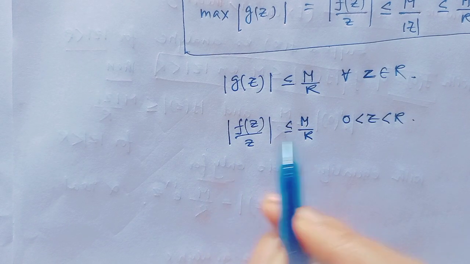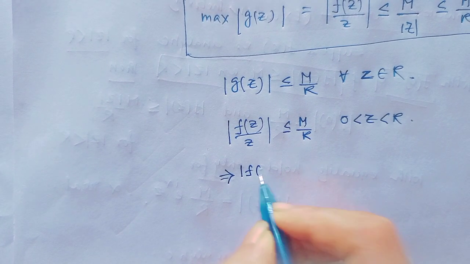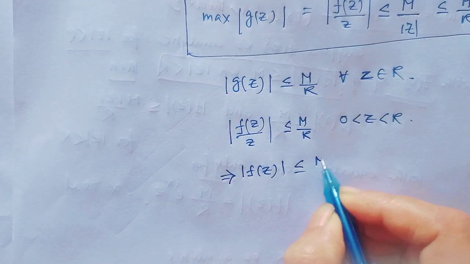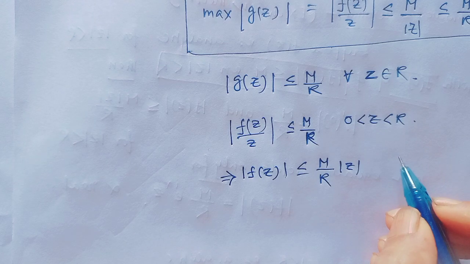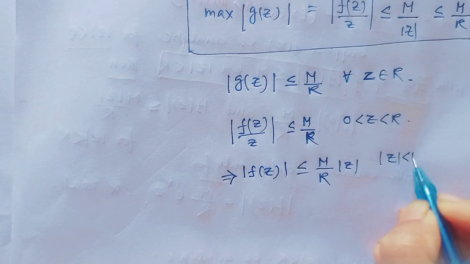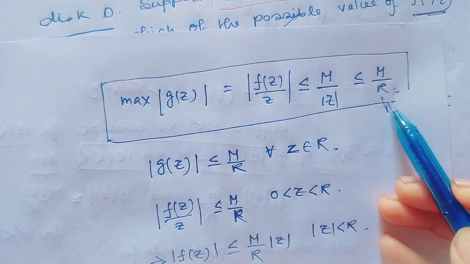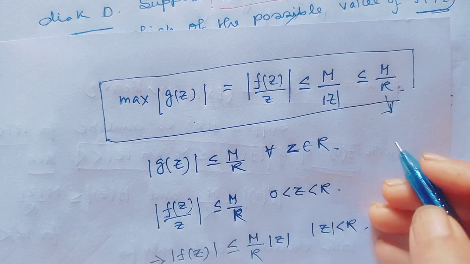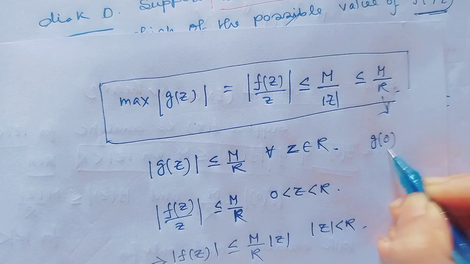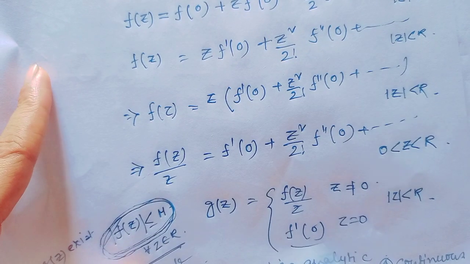If we multiply both sides by |z|, then this would be |f(z)| less than or equal to M over r times |z|, and this is true for |z| < r. And since |g(z)| is less than or equal to M over r, that implies |g(0)| would also be less than or equal to M over r, and g(0) means f'(0).